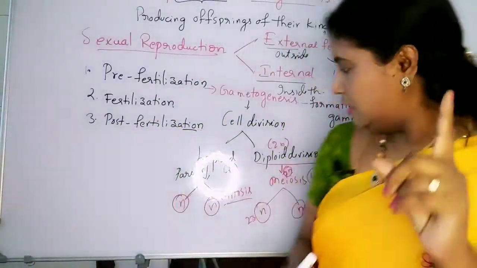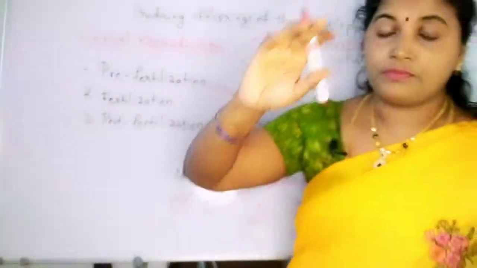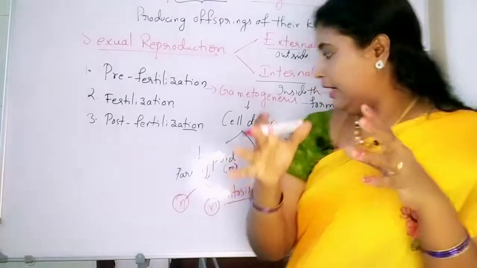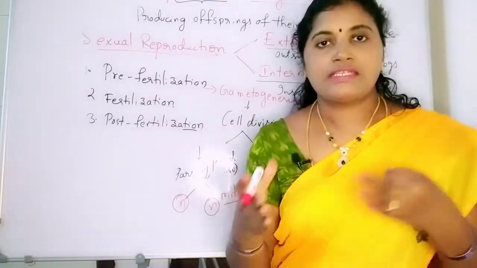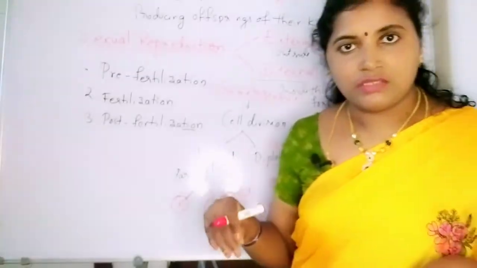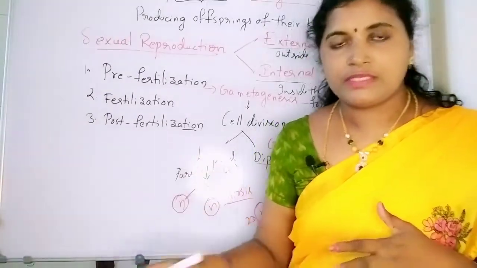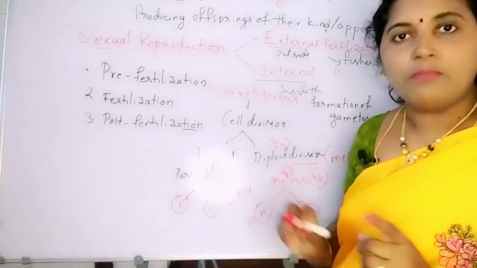Once again I am repeating. In gamete formation, the cell division process is very crucial. There are two types of cell divisions: haploid and diploid division. Haploid parent organisms produce haploid offsprings, the n condition, by the process of mitosis.